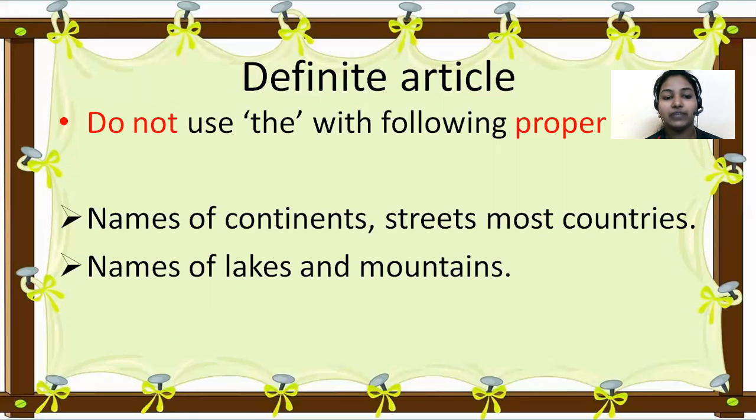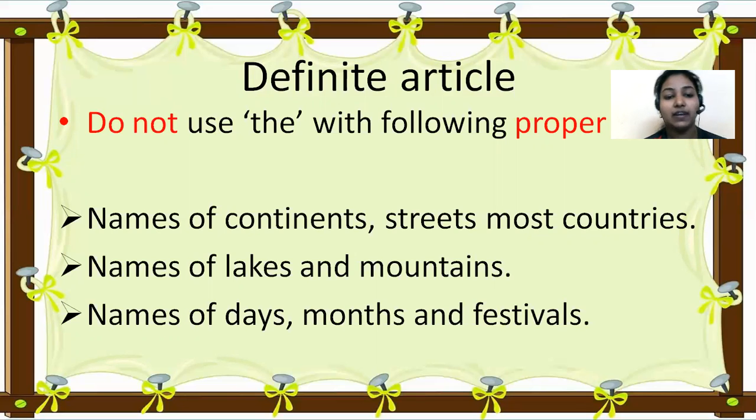And in front of names of lakes and mountains. If it is the name of a lake or mountain, you should not use the in front of these nouns. And then names of days, months, and festivals. For example, January is the name of a month. In front of a month, we should not use the.